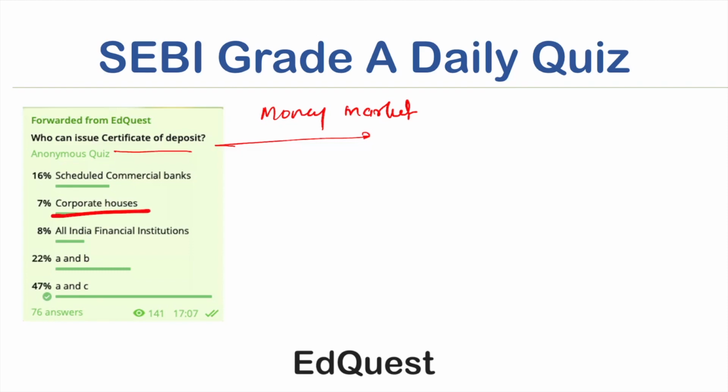So it is not corporate houses. Corporate houses do not issue certificates of deposit, they issue commercial papers, right? So the answer to this question is A and C, scheduled commercial banks and all India financial institutions.